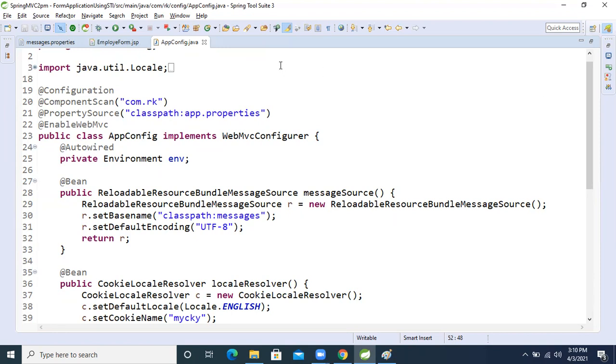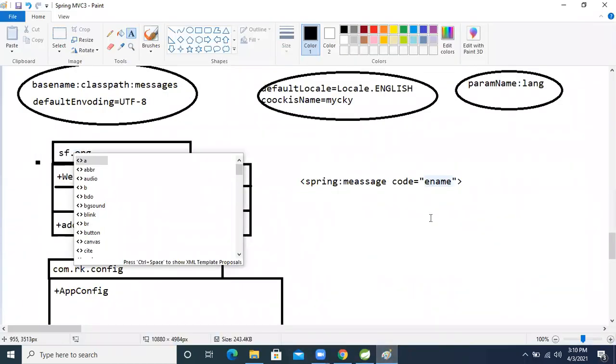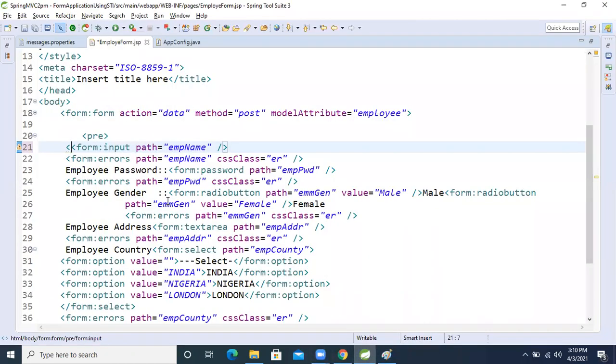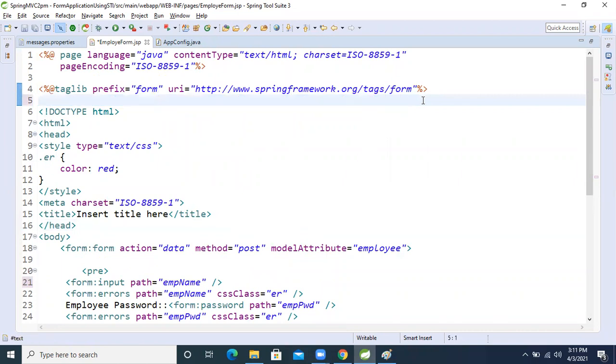So now, how can we make it readable? Just delete this one. Come here again, the spring message code name. Come to the top. Just delete this.